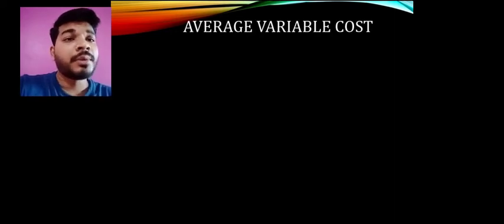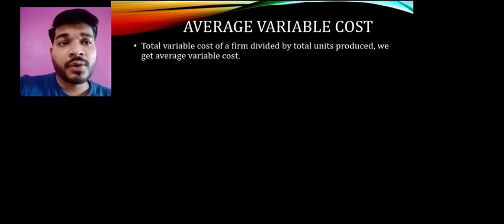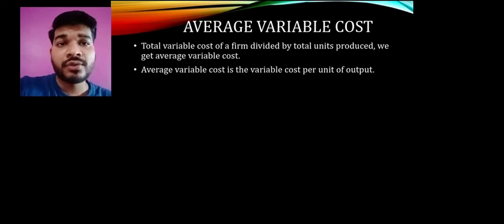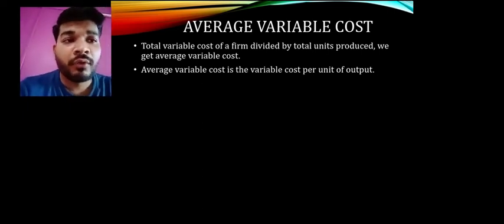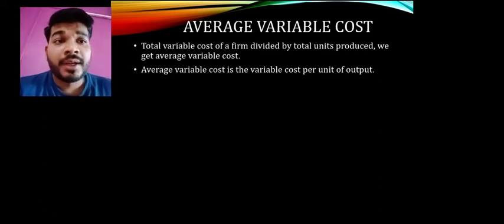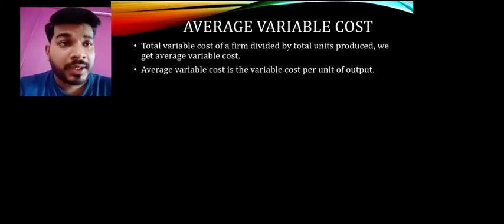So average variable cost is the total variable cost of a firm divided by total products, or we can say total units produced. Ultimately, जो total variable है उसको total production के साथ divide कर दो, you will get average variable, that is per unit average variable cost. Average variable cost is also the variable cost per unit of output. उसको क्या बोलेंगे? Variable cost per unit of output भी बोल सकते हैं.